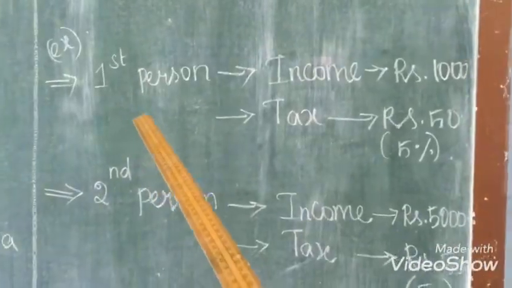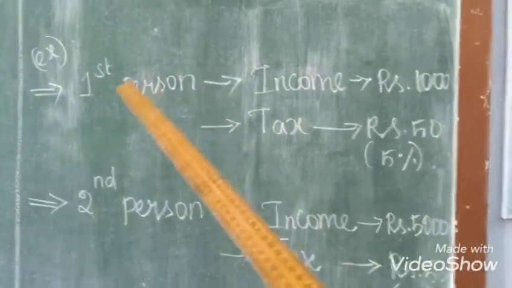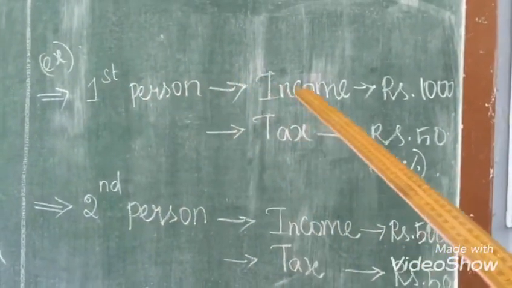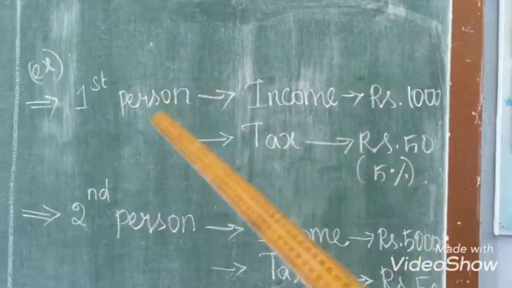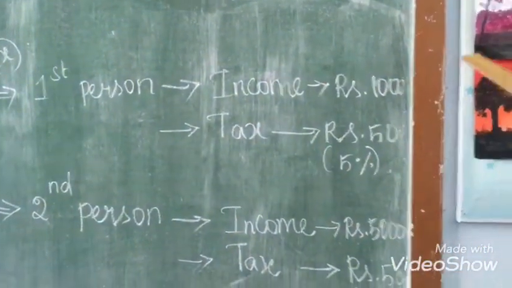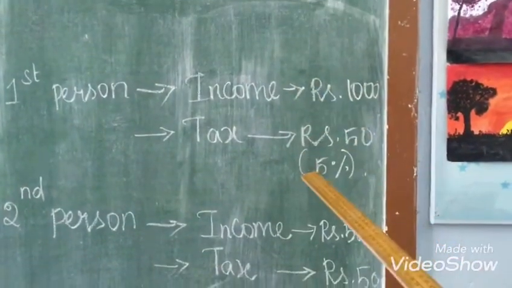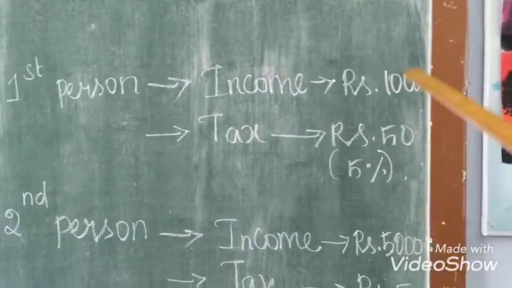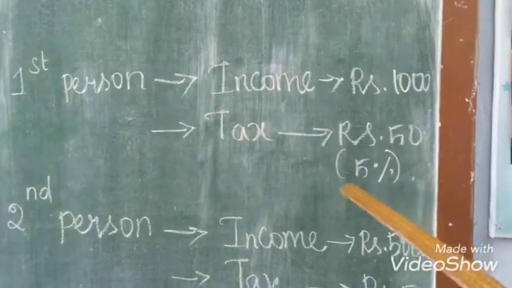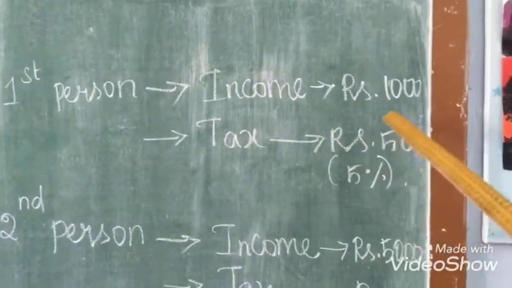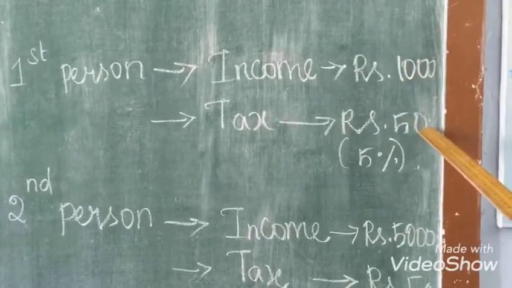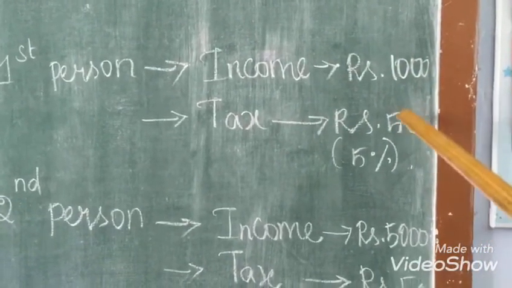So for example, the first person, his income is rupees 1000. For example, there is a person, his income is rupees 1000. So he wants to pay 5% of his income as a tax. The 5% of his income as a tax, that is rupees 50. So he wants to pay rupees 50 as a tax amount to the government.